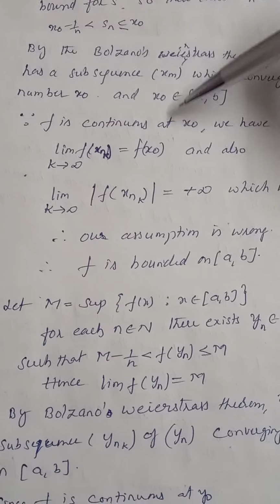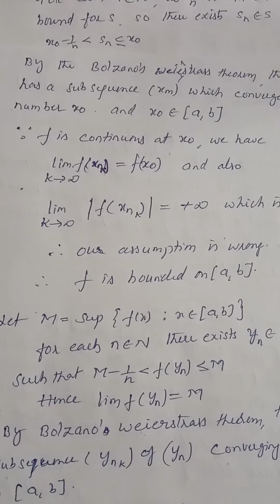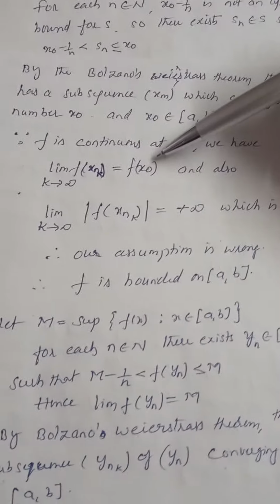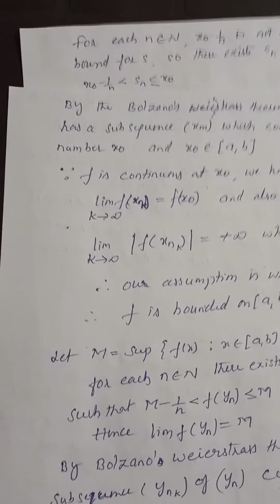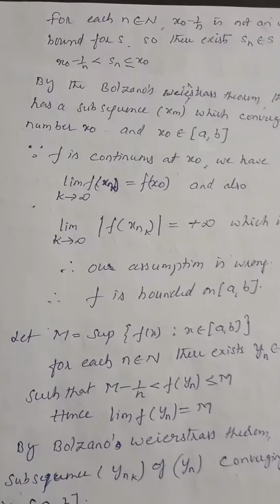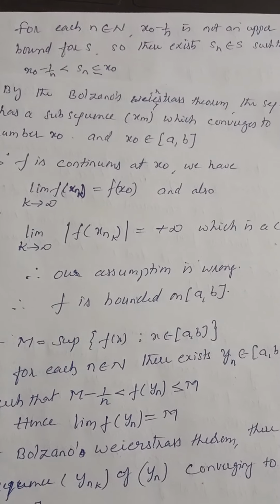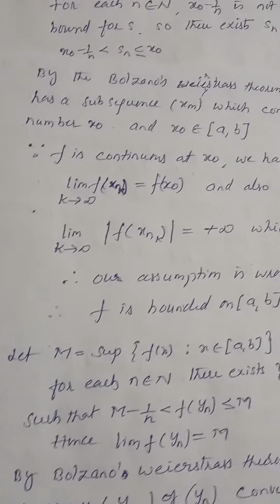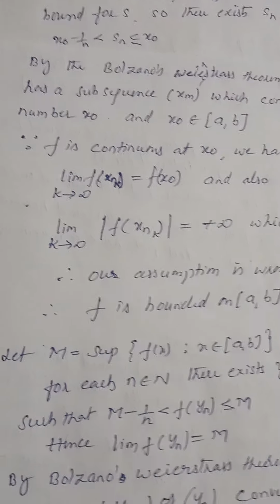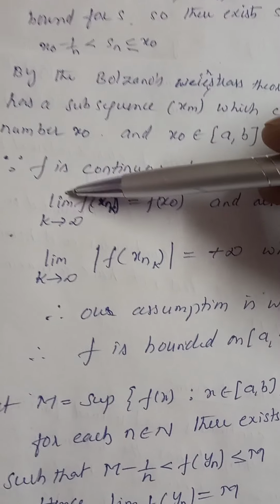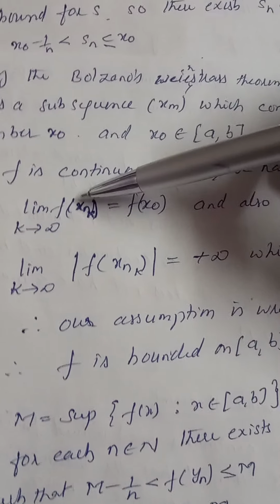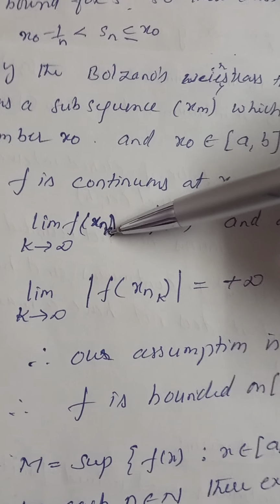Since f is continuous at x naught, we have limit of f of xn is equal to f of x naught by the definition of continuity. If the limit exists, then we can say that f is a continuous function. Now, limit k tends to infinity of f of x suffix n suffix k. See here, this is a subsequence I am writing.